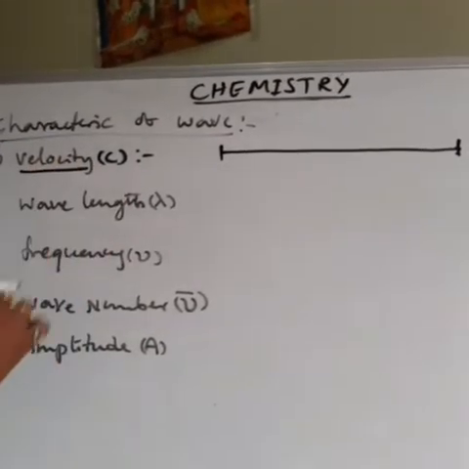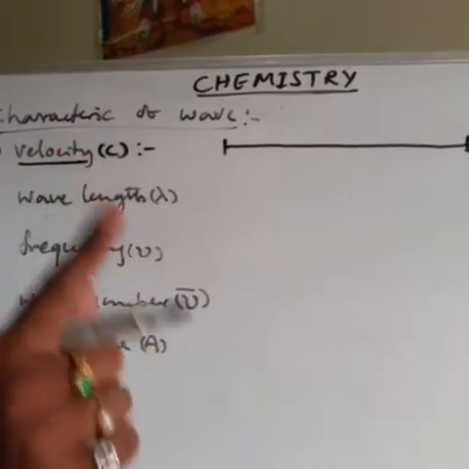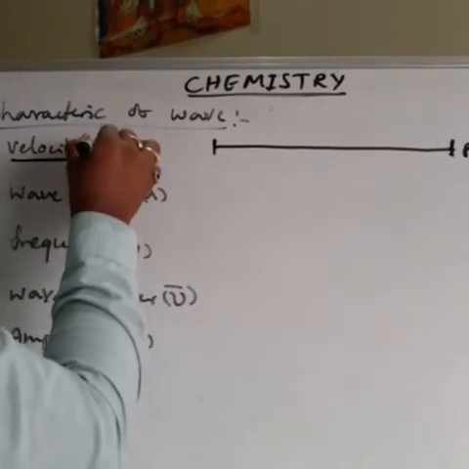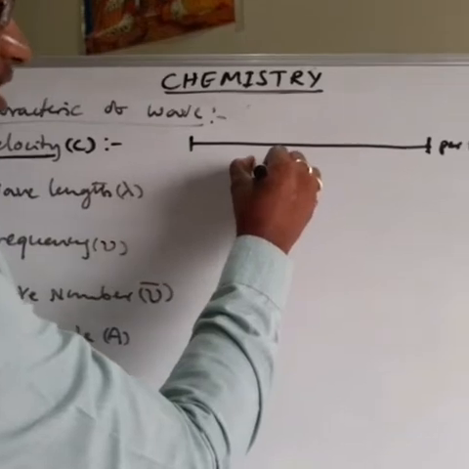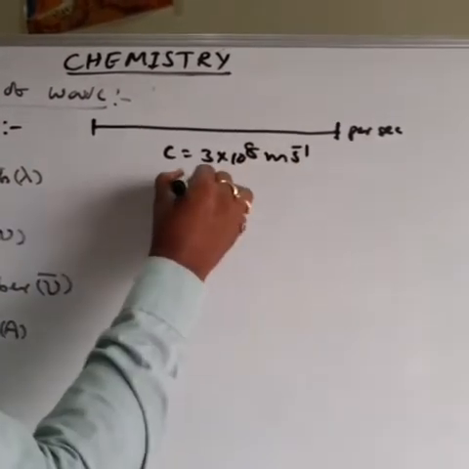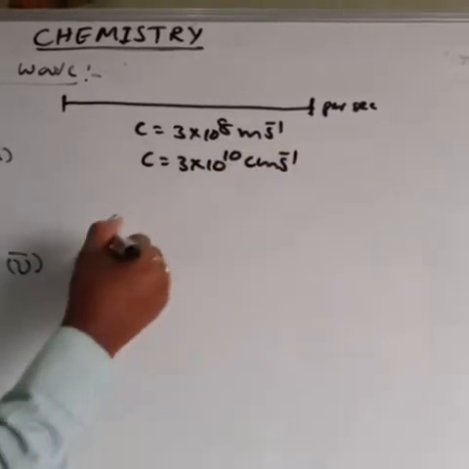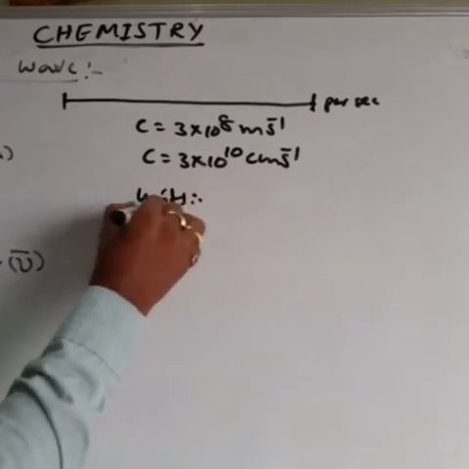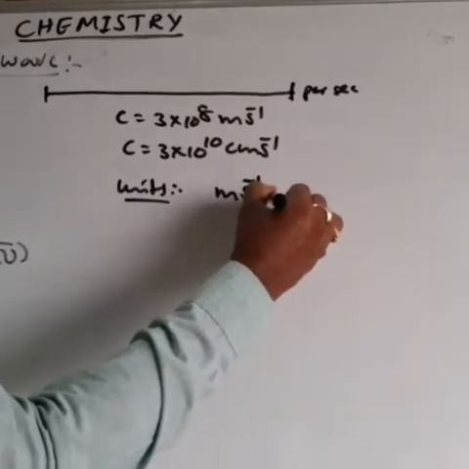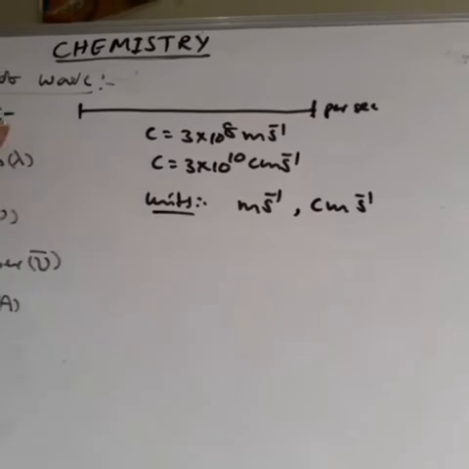Velocity is represented by c. The velocity of light is 3 into 10 power 8 meter per second, or 3 into 10 power 10 centimeter per second. The units are meter per second or centimeter per second.